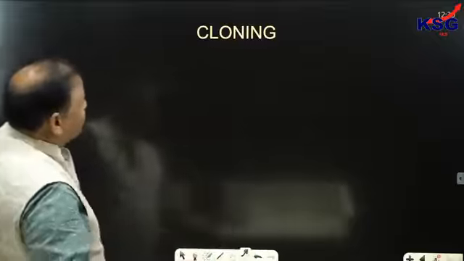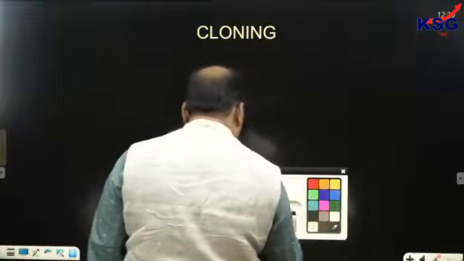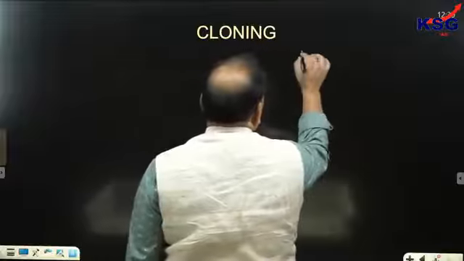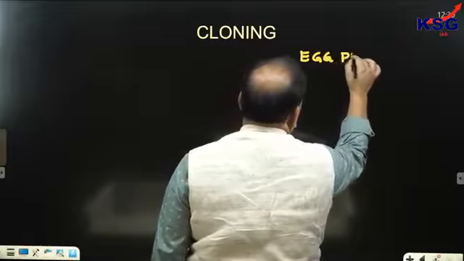This mechanism is based on somatic cell nucleus transfer. So let's see how cloning would be conducted. On one side, we are taking the egg provider, the person who would be responsible for providing the egg.